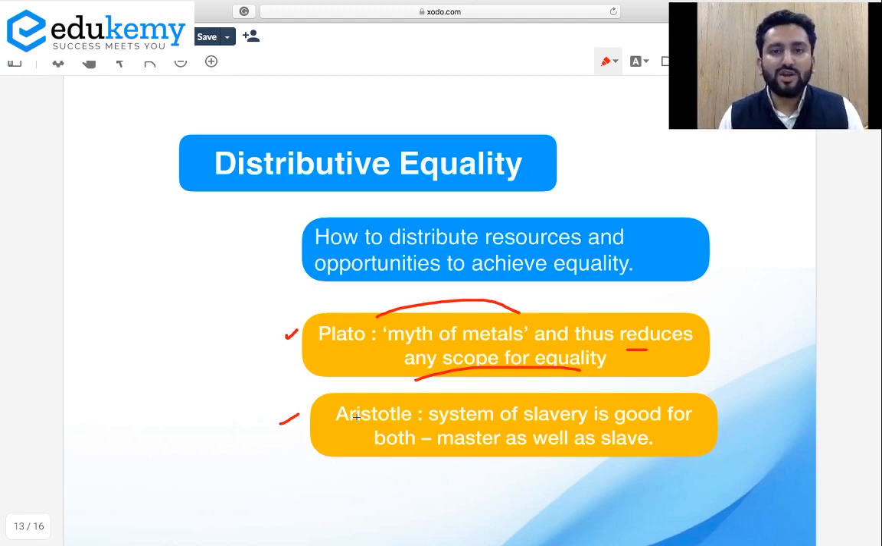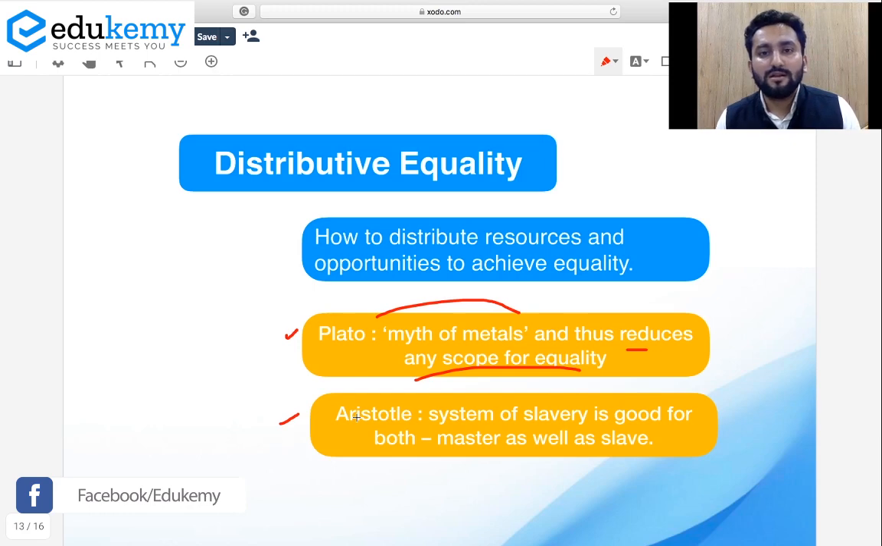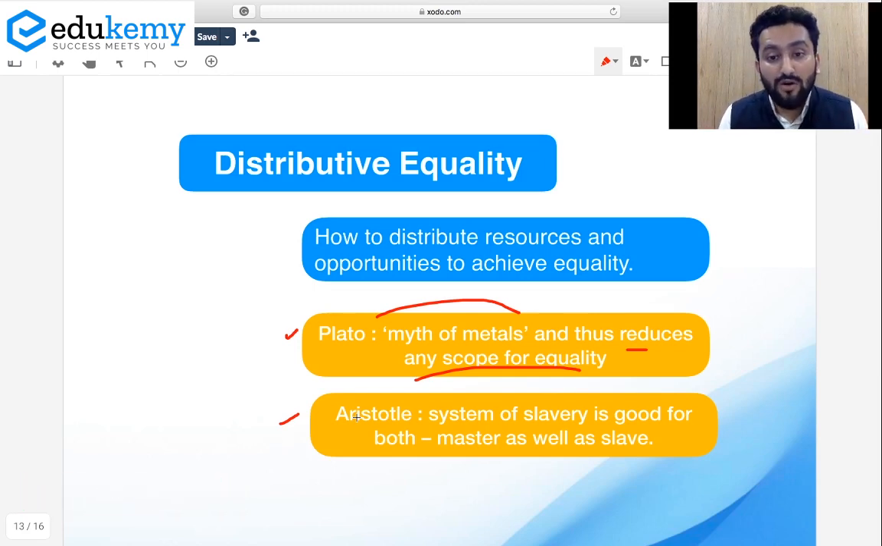So they are naturally unequal. Masters are masters because they have some attributes. Slaves are slaves because they have some attributes. And both positions are necessary for society. So are you looking at some distributive justice in these both thinkers? The kind of distributive justice we believe in now? No. There's a stark difference.